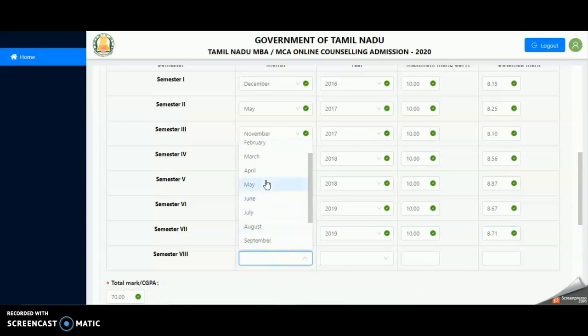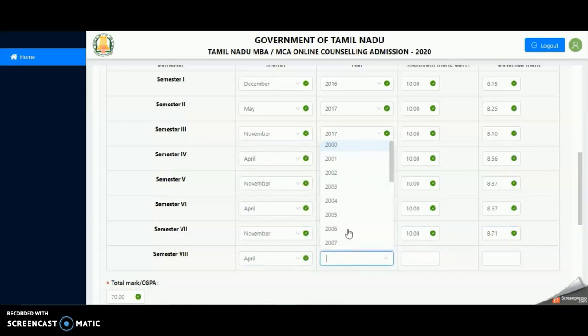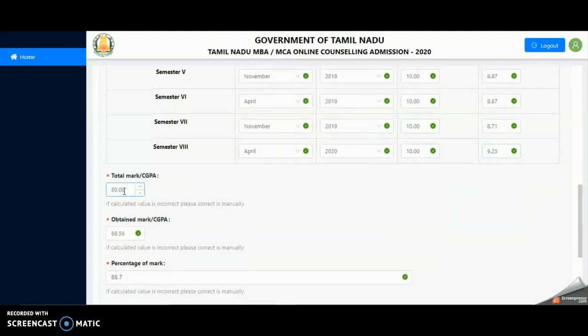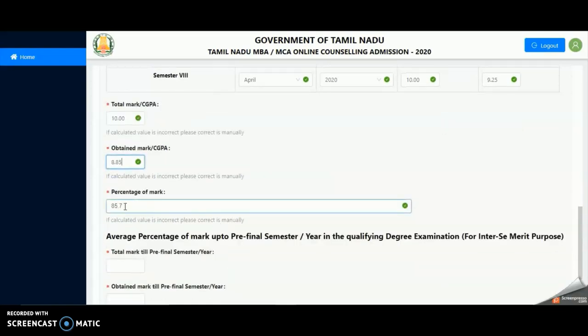Once you have completed providing marks for semester 1 till semester 8, you will be prompted to check the total marks or the CGPA. In case the calculated value is incorrect, you can correct it manually. The system also generates marks obtained or CGPA. In case the calculated value is incorrect, please correct it manually. Also, enter the percentage of marks.